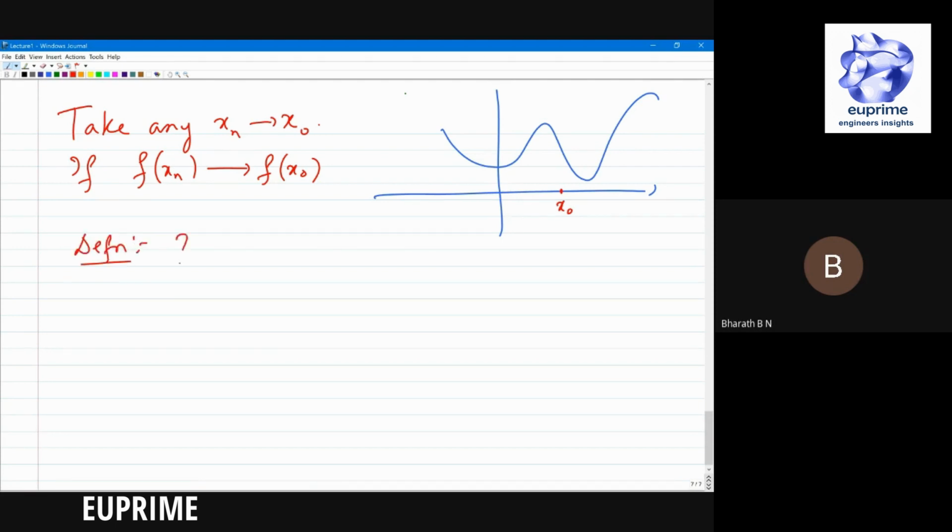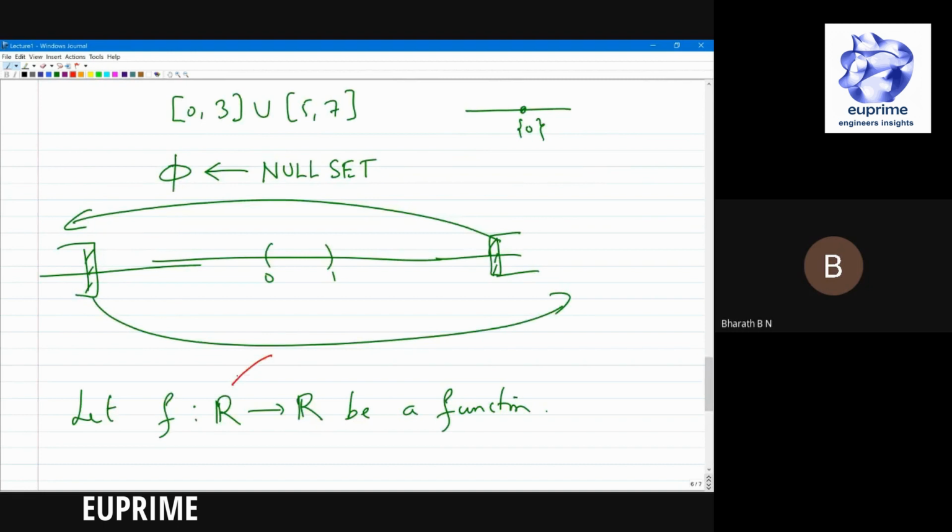Okay. Continuity at x naught. But what do you mean by a continuous function? This is only continuity at x naught. But if it is continuous at every point, then we say that it's a continuous function, right? So one more small jargon. The set that the function is defined on is called the domain of a function. Okay, this is another jargon. This is called the range. You know that, right? It's very clear. It maps to something, that's the range. This is the domain. Okay, this is just another name.